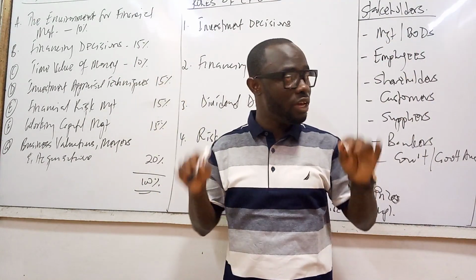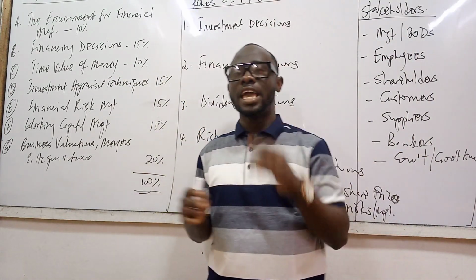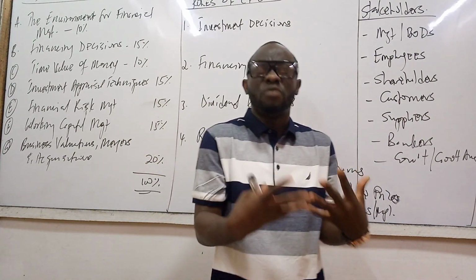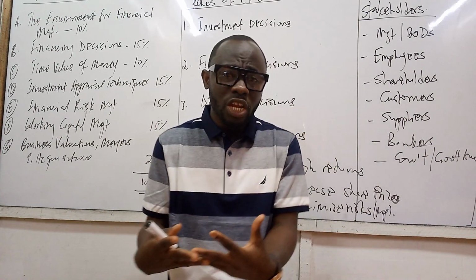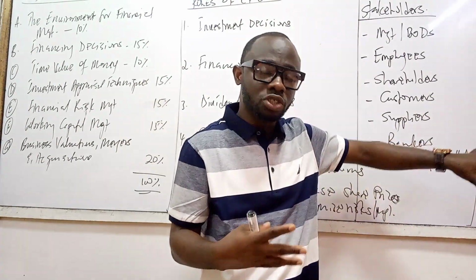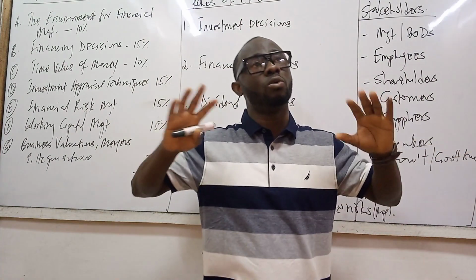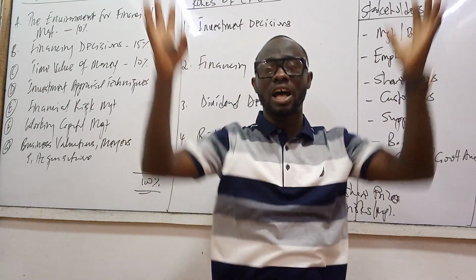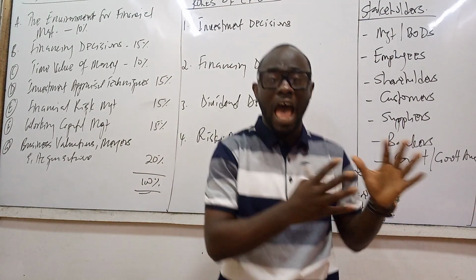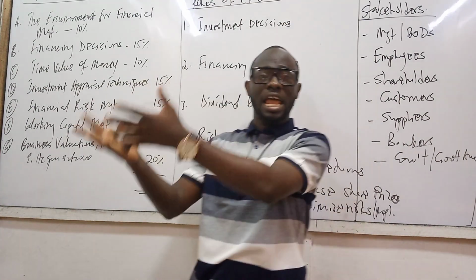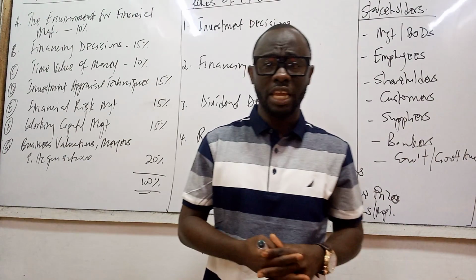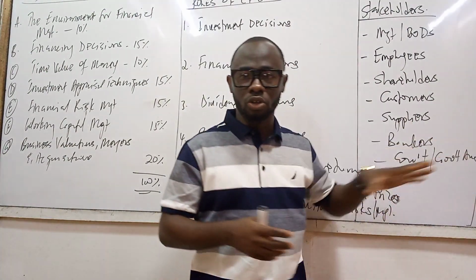If you're a mining company, on top of all these, then the EPA, the Environmental Protection Agency, is going to be upon us. Even if you're a manufacturing company, the Environmental Protection Agency will still be after us as a government institution. Why is that important? Because we want to find out how much toxic gas we are emitting into the atmosphere, and most importantly, how responsible we are in the disposal of our waste, either to the water bodies or to the communities that we are operating in. So that is also there.